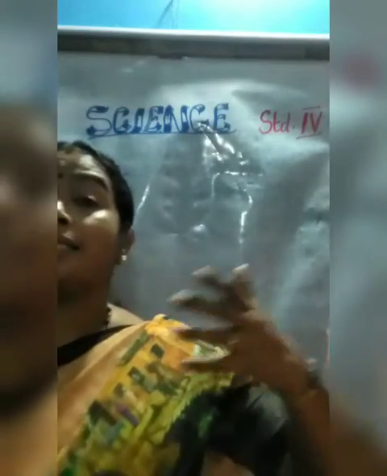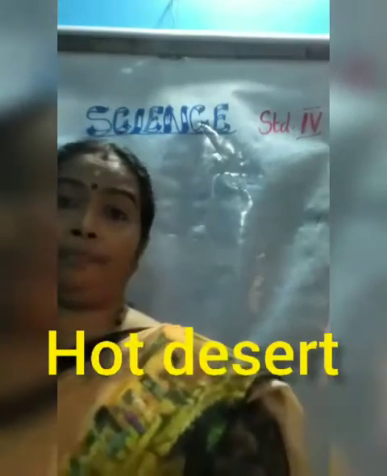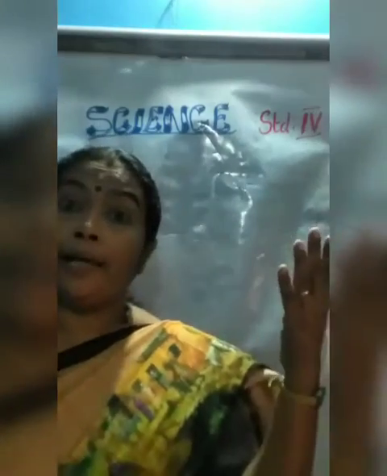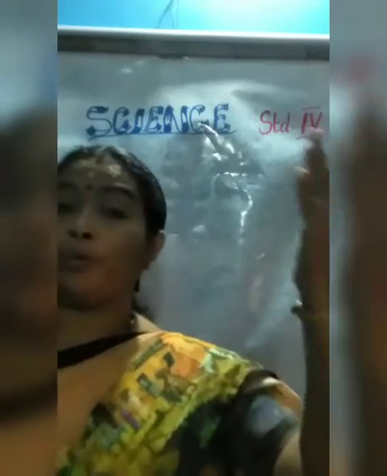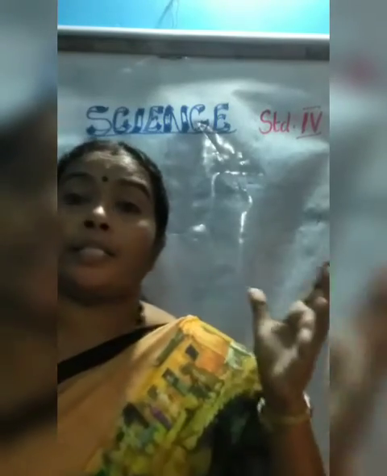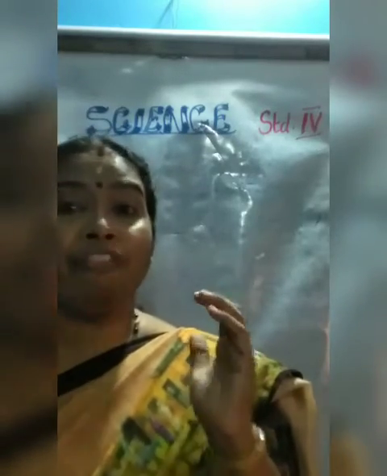On the other hand, if we go into the desert region, we know it will be very hot, with less availability of water and vegetation also. In the daytime it is very hot, and in the night time it is just the opposite, it is very cold. So the animals have to face two extreme climatic conditions each day.